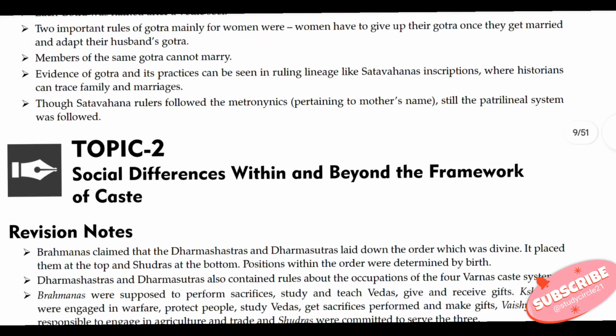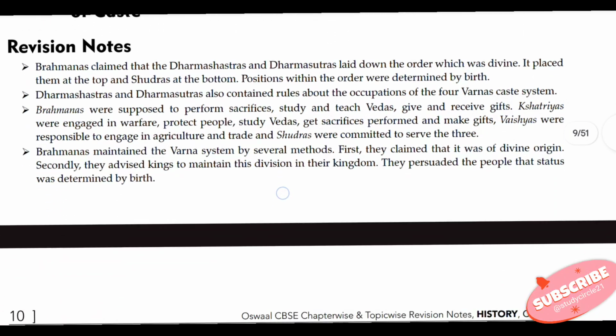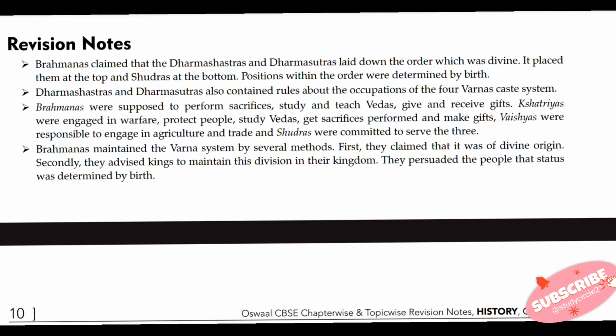Now come to the next topic, that is social differences within and beyond the framework of caste. What is in this topic is that Brahmanas claimed that the Dharma Shastras and Dharma Sutras laid down the order which was divine. It placed them at the top and the Shudras at the bottom, with the position determined by birth. Dharma Shastras and Dharma Sutras also contained rules about the occupations of the four Varnas, the caste system.